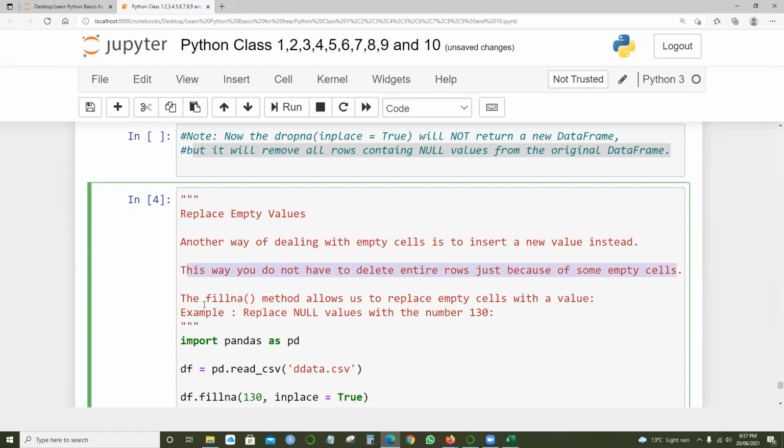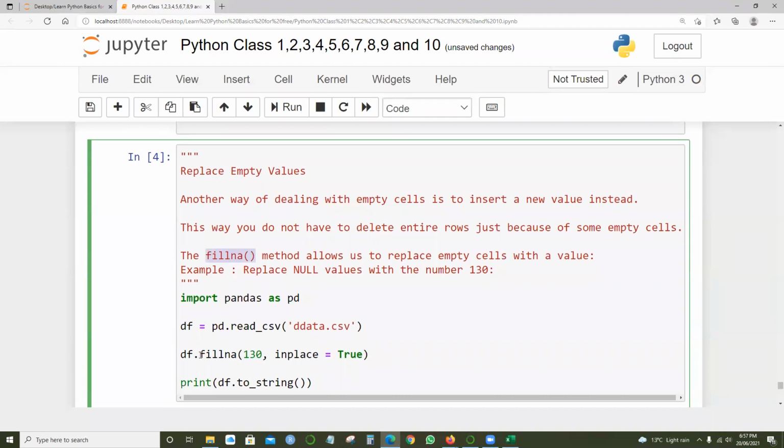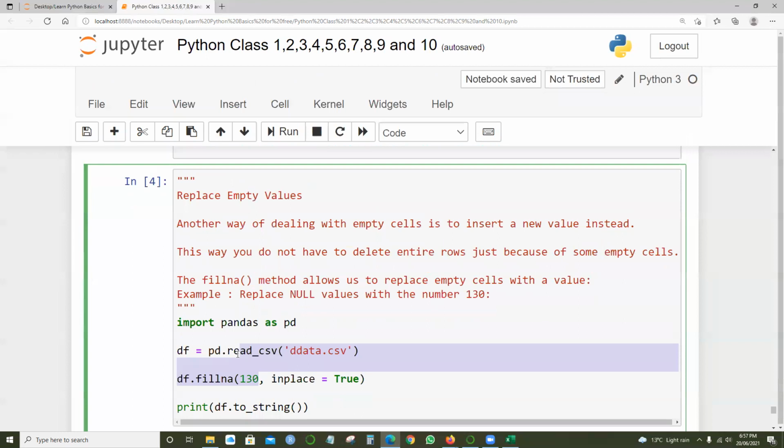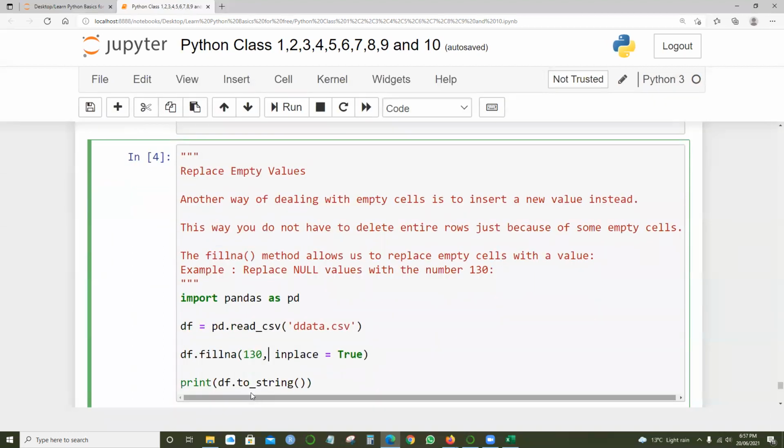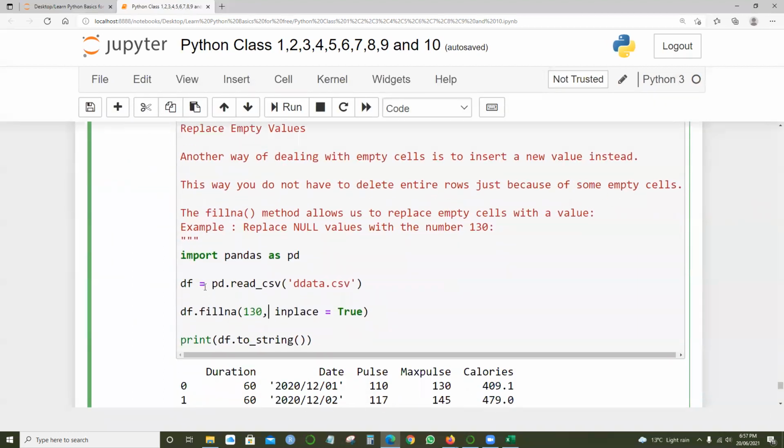There is something called fillna, and we need to specify what value you want to fill in. These two lines are common: import pandas as pd and pd.read_csv. The new line is df.fillna(130, inplace=True).